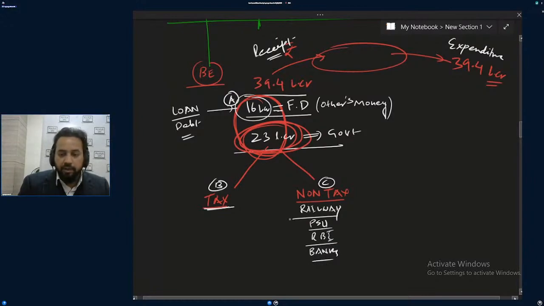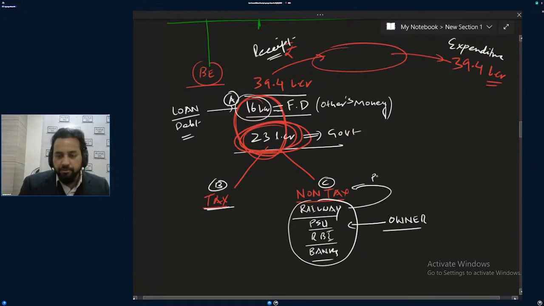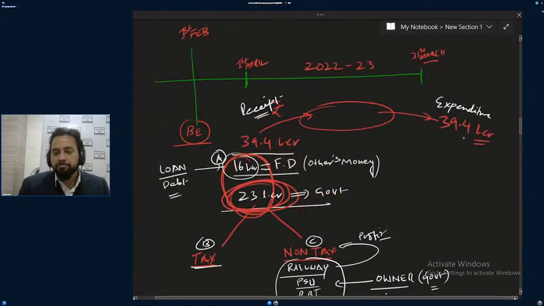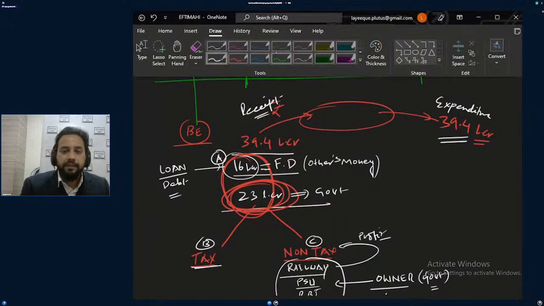And who is the owner of this? Government is the owner, so their profit will be the government profit. Yes or no? Because the government is the owner. Got it? So these are ABC. Government is collecting this much, and now government will be putting this much expenditure. Now, one thing I need to add over here.